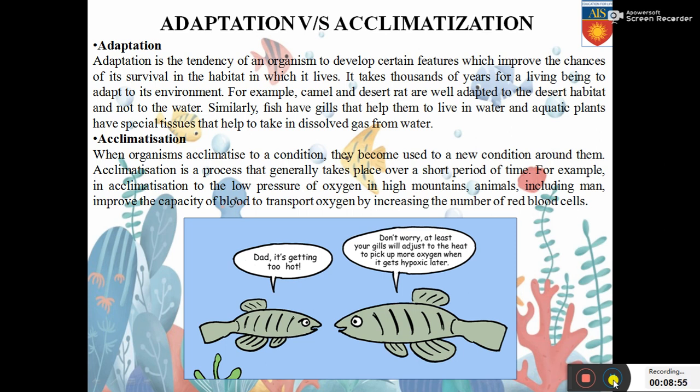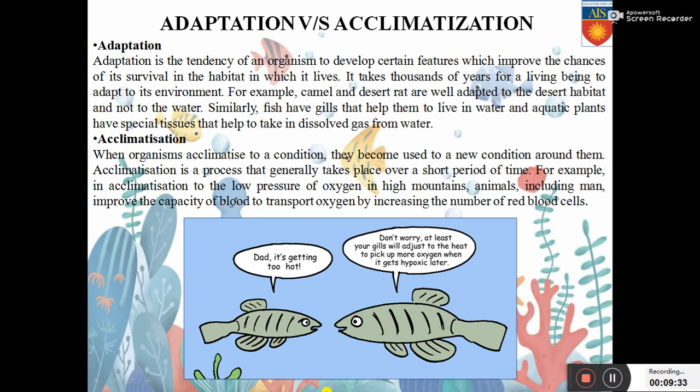Let me explain this to you. Acclimatization is basically adaptation for a brief period of time. It is a process which generally takes place over a short period of time. For example, if you go to a high mountainous region, your body automatically adapts to that new environment in a very short period of time. That adaptation for a short period of time is called acclimatization. So when you go to mountainous regions, your blood requires more oxygen, and that is done by increasing the number of red blood cells naturally. You don't have to do anything for that.